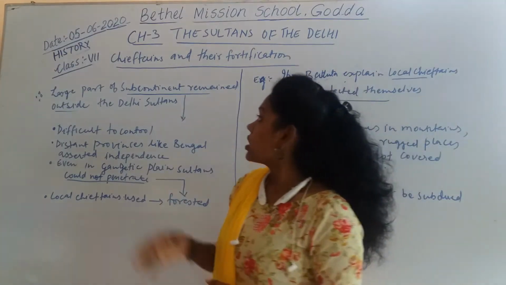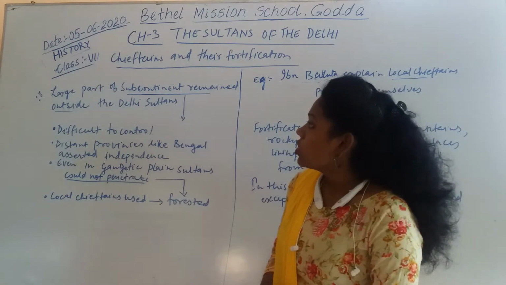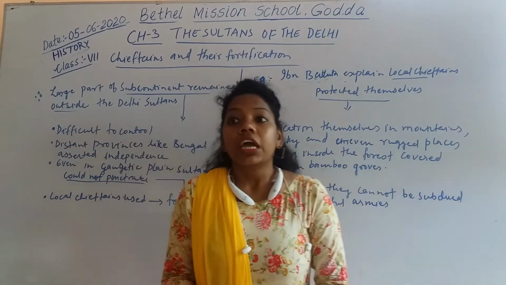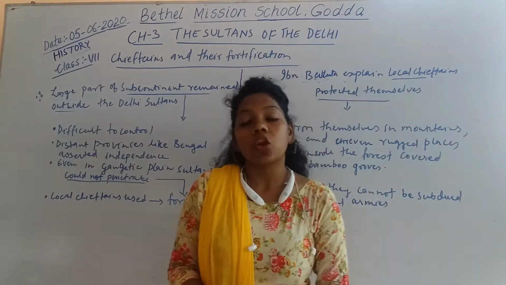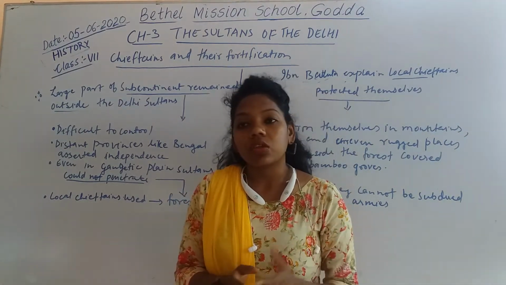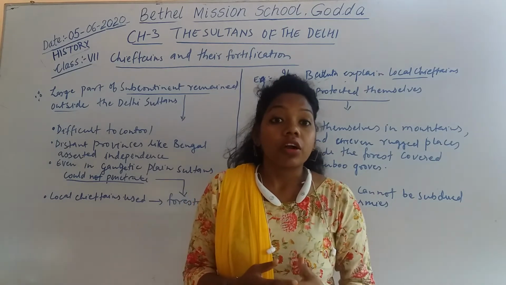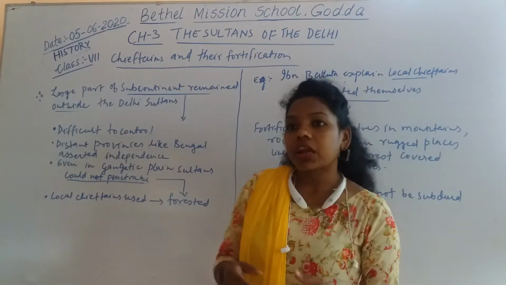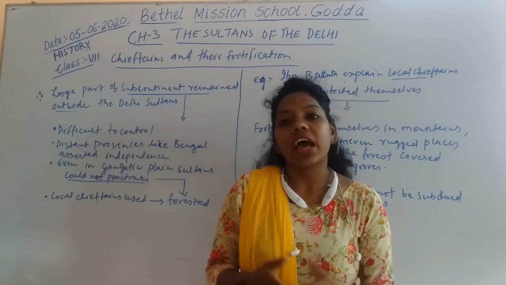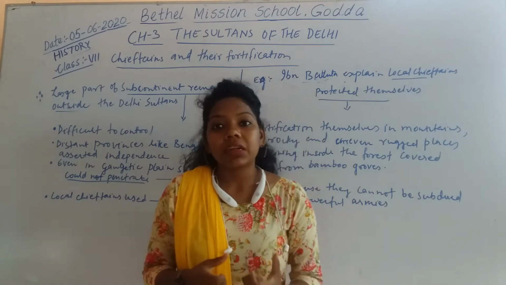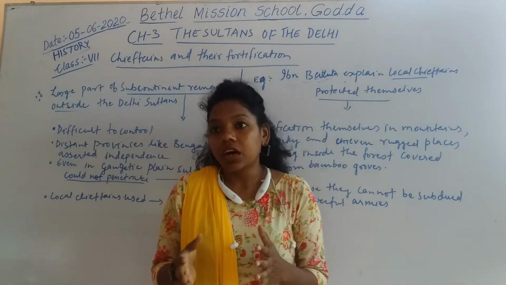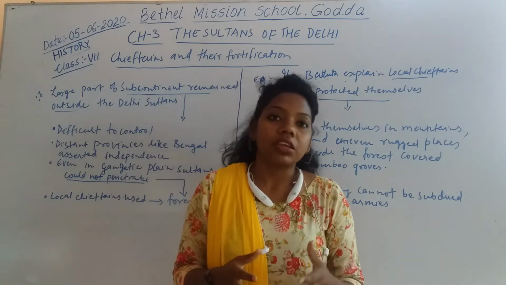Today we are going to learn about the deficiencies and the fortifications. Deficiencies refer to the upper class people, some important local samantas, who were not under the direct control of the Delhi Sultans or their empire. These were the samantas, the rich landowners, who had their own independent states or territories, which were ruled by different kings.